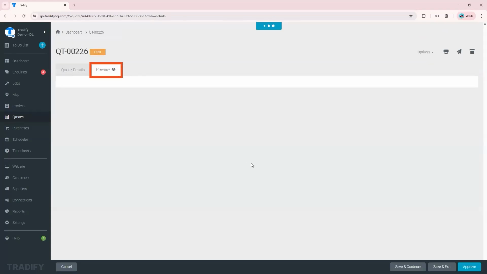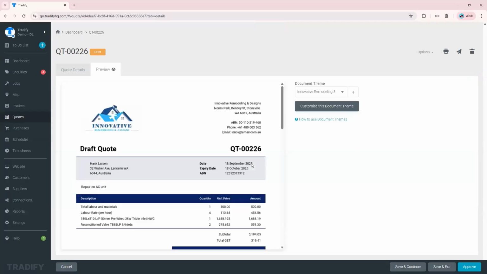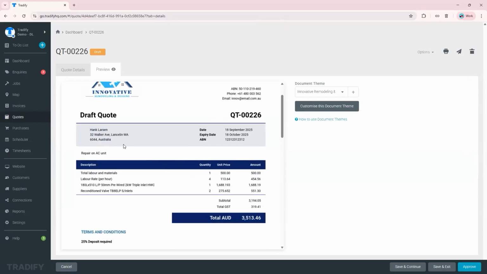So like I said earlier, on the document theme, we can set it up. We can help you with that. You can have your custom branding on the quote. So for example, this one, I've got my logo in there, contact details, everything is showing up from the description of the job, and the line items in here. Okay, so there you go.